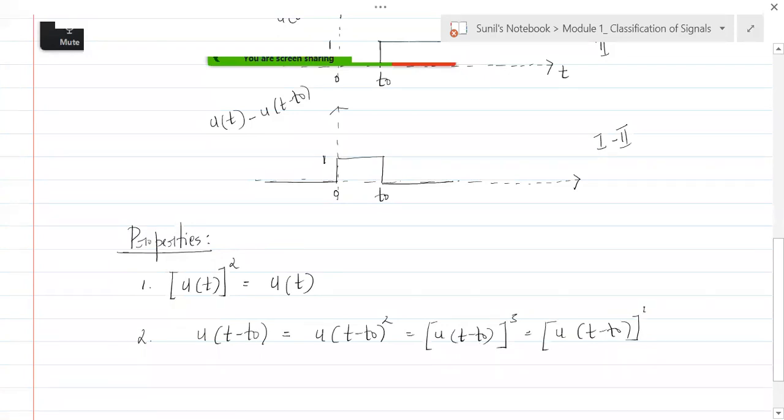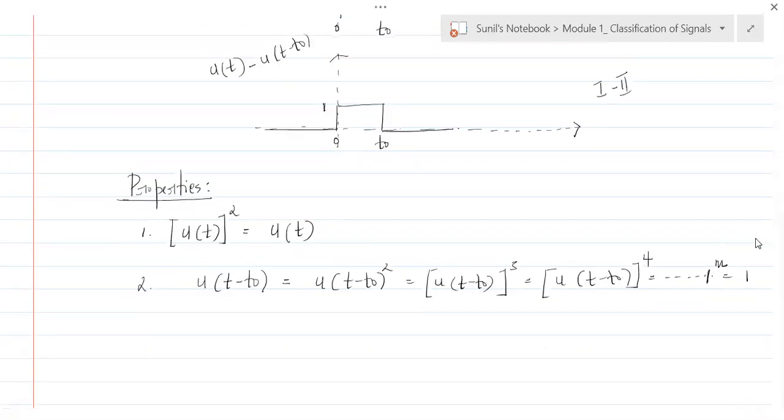You just go on doing this. All the signals are what? It's one. It's as good as taking the powers of one. So this is going to be one actually. 1 to the power anything would give you 1. So if any power of u of t or the shifted version of u of t is there, we can say they're all the same. Any powers of u of t are the same.